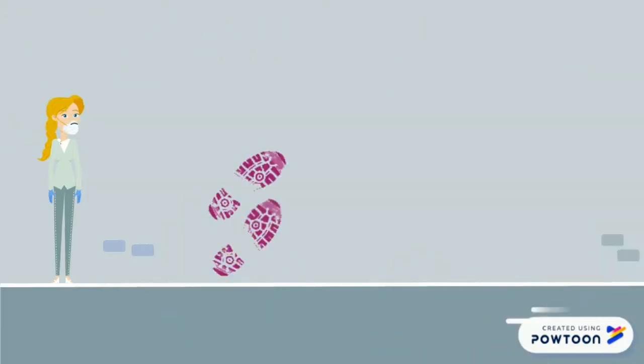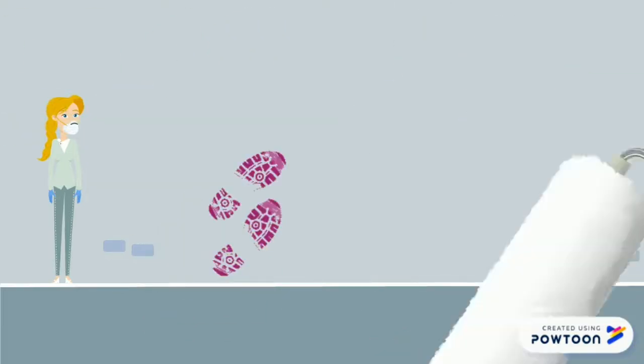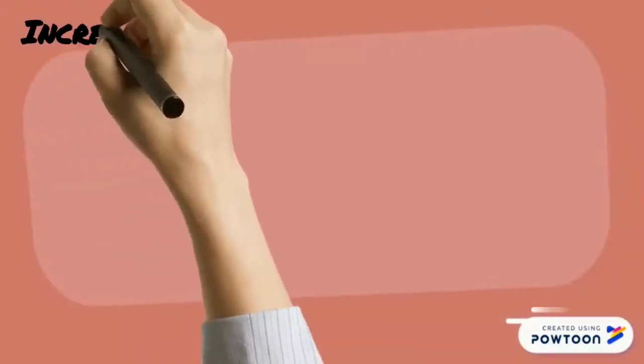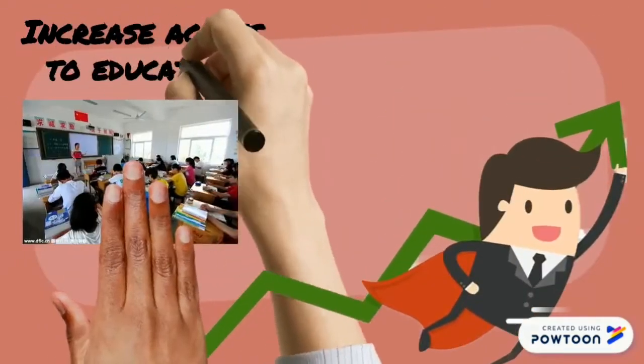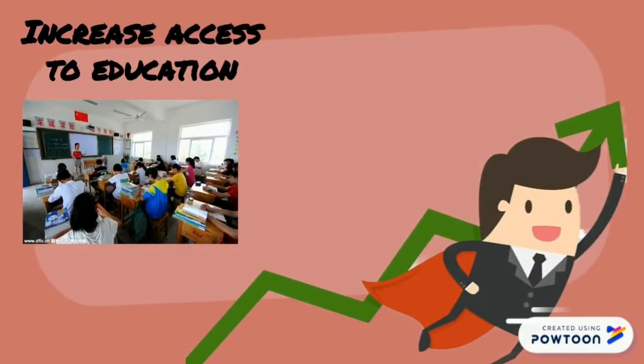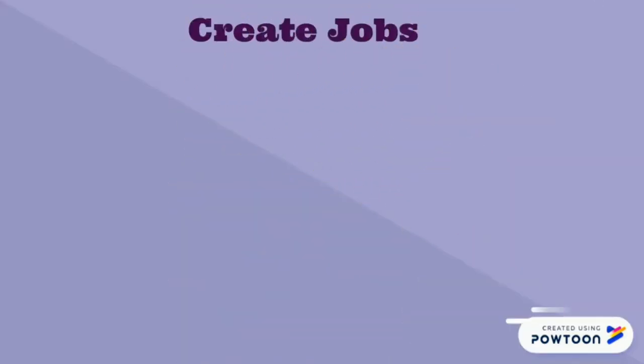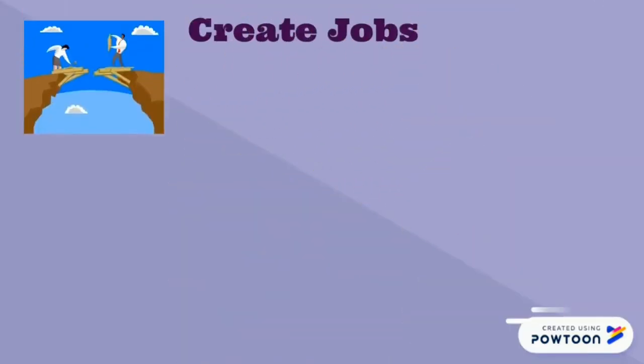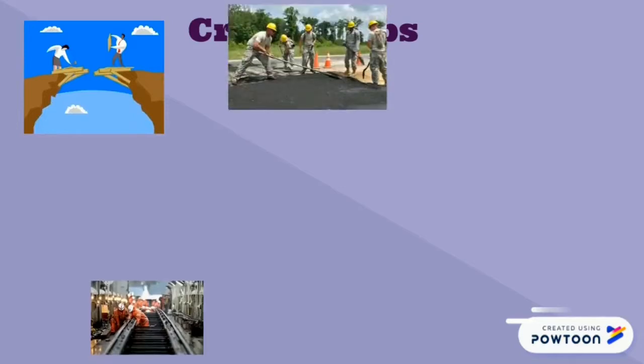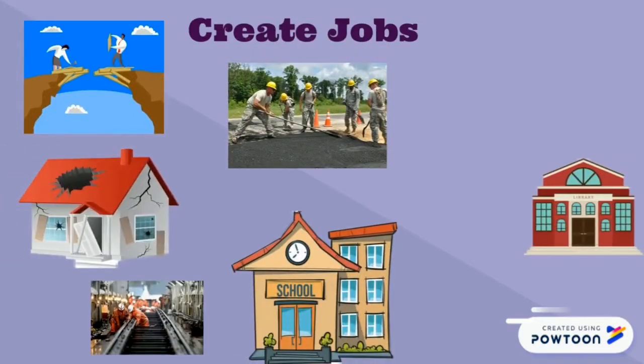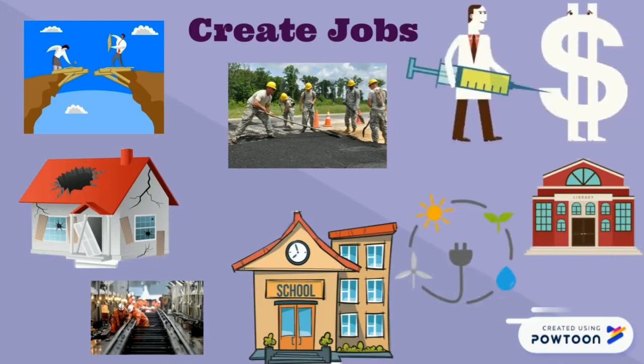Here are some steps that can help in the reduction of poverty. Increase access to education. Education develops skills and abilities that are needed for survival. Create jobs, like investing in infrastructure by rebuilding bridges, railways, roads, schools and libraries, neighborhood parks, and abandoned houses. Develop renewable energy sources, and make other common sense investments.